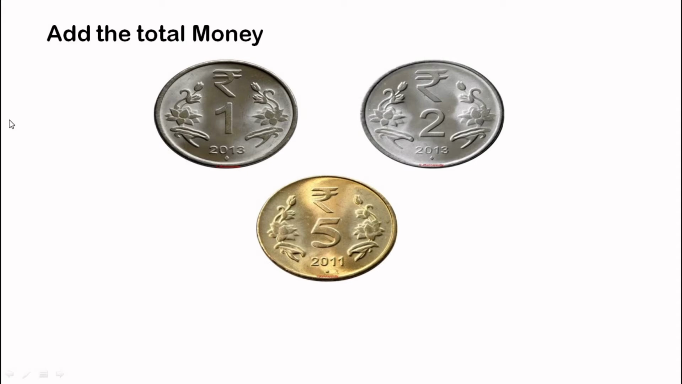Now let us practice a few more. Here we have one 1 rupee coin, one 2 rupee coin and one 5 rupee coin. We will add these 3 numbers. So 1 plus 2 is 3 and 3 plus 5 is 8. So the total money is 8 rupees.